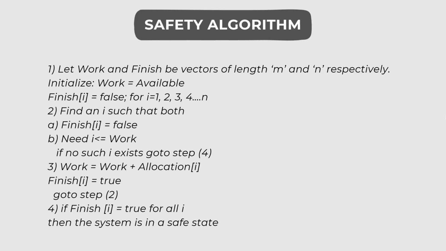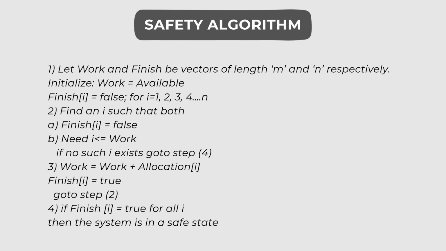Now let us take a look at Banker's safety algorithm. Let work and finish be vectors of length m and n respectively, where m defines the number of available resources and n is the number of processes waiting for the resources. Now initialize work equals to available, and since all the processes initially have not completed their execution, all of them have a false value in the finish array because resources are yet to be allocated for their execution.